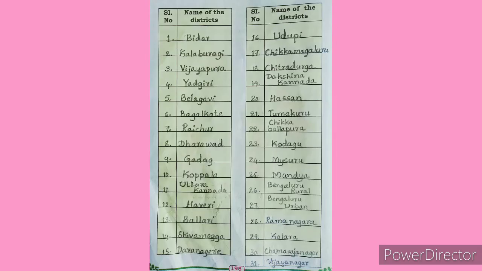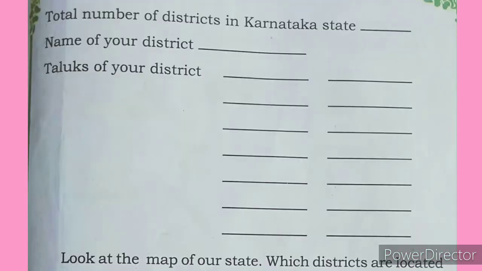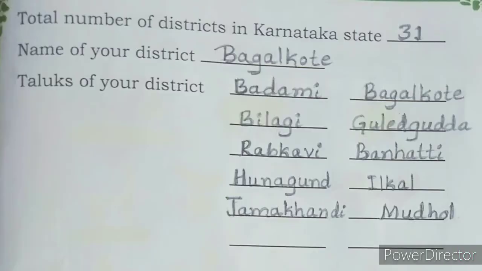Next, total number of districts in Karnataka state. Answer is 31. Next, name of your district. Our district is Bagalkot. Taluks of your district. In Bagalkot district, how many taluks are there, children? So, write it here. Badami, Bagalkote, Bilgi, Guledgudda, Rabkavi, Banhatti, Hunugund, Ilkal, Jamkandi and Mudhol. These are the taluks of Bagalkot district.